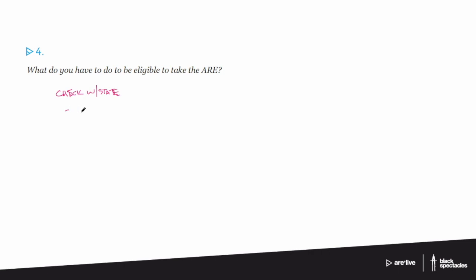And this is done through your NCARB record by coordinating the transmittal of your transcripts from your school to the NCARB office, and a fee is normally associated with this process. But this is all prompted by the NCARB website as you begin the process of registering for an ARE. So once you begin the process, the website will prompt you what to do, and it will say, here's where you submit your education transcripts, or you have already fulfilled that requirement, go ahead.